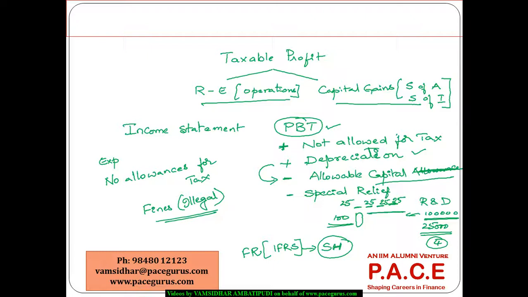So this is where I am deducting those kind of special reliefs and finally arriving at that taxable profit, on the top of which, depending on the percentage that is applicable, the actual tax amount is computed, right?